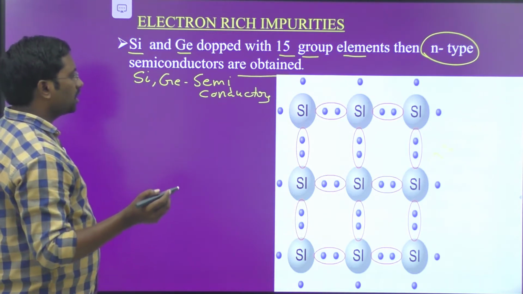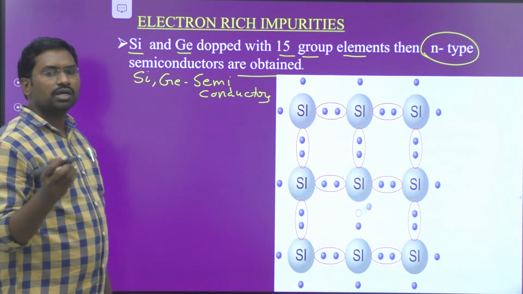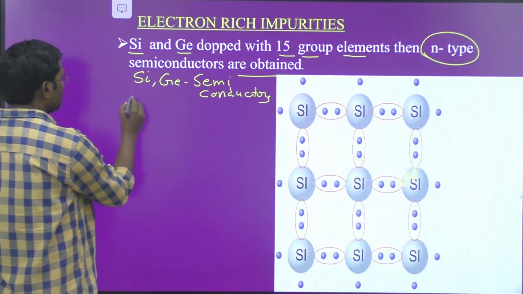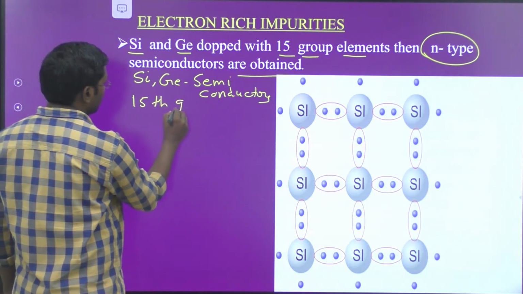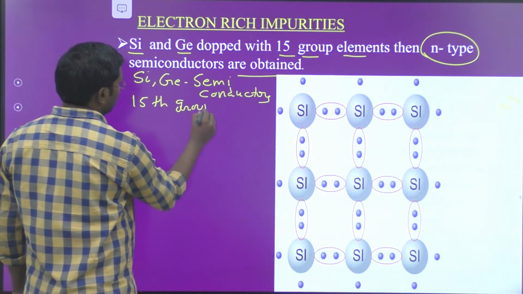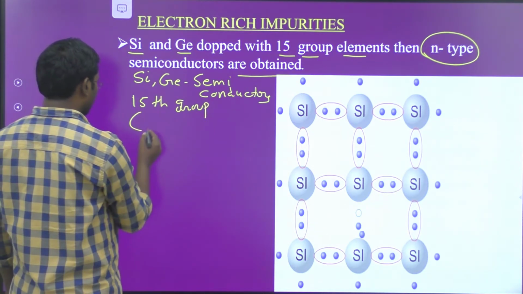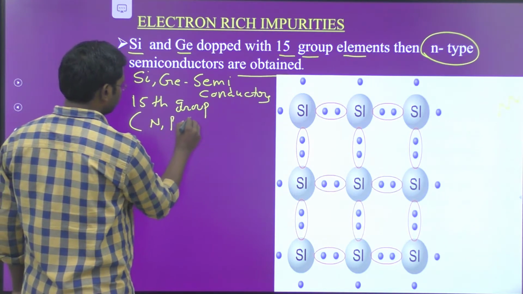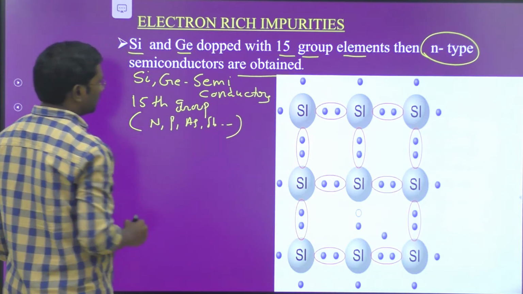To increase the conductivity of semiconductors, we add a suitable amount of impurity. Here the impurities are 15th group elements, that is, the nitrogen family: nitrogen, phosphorus, arsenic, antimony, and so on.